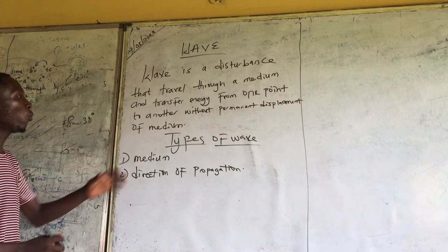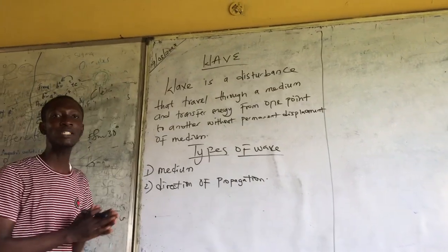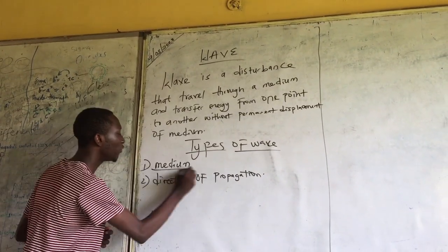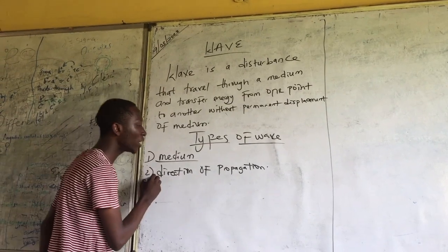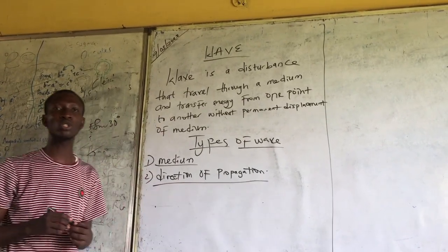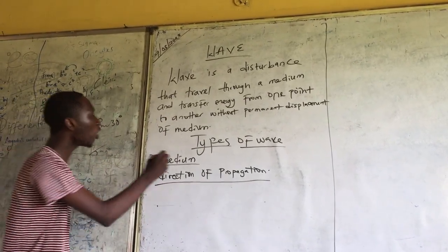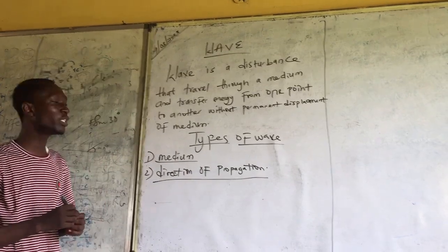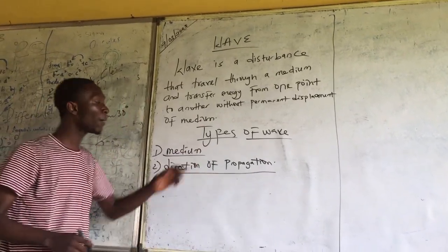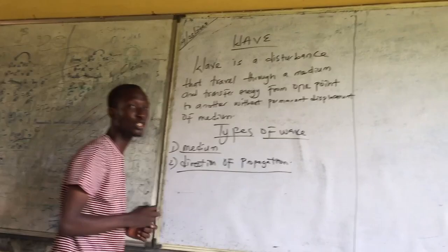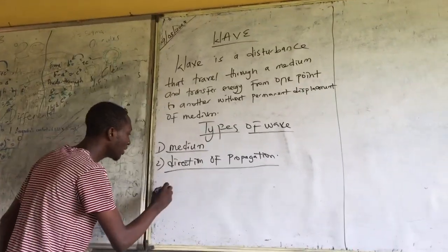So waves can be classified into two categories, which the first one is medium and the second one is direction of propagation of wave. But under the first classification, which is what? Medium, we have two types of wave.